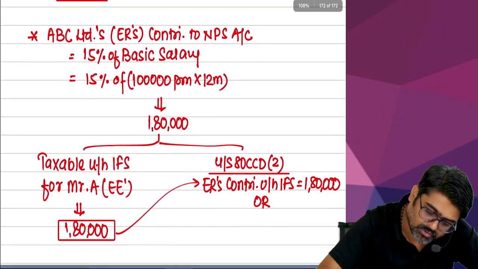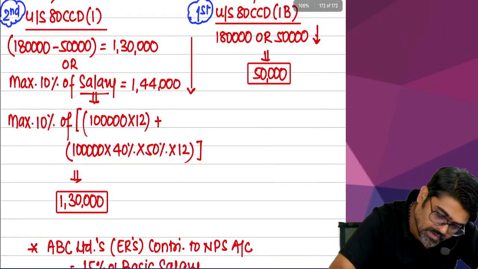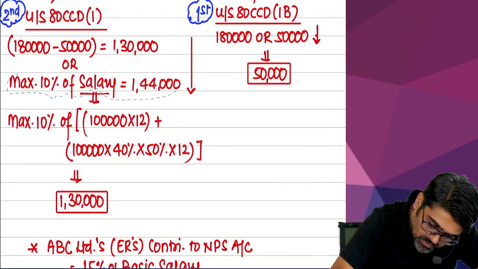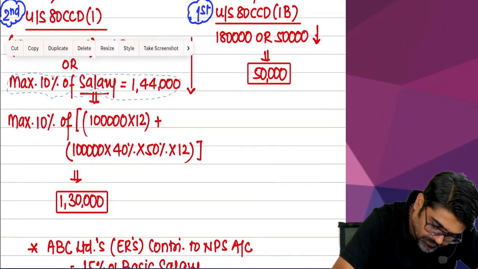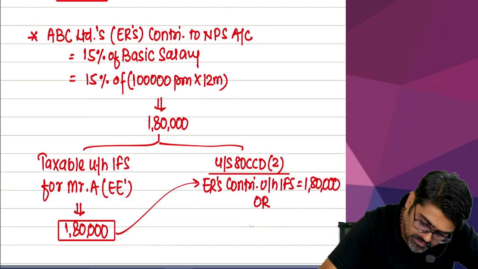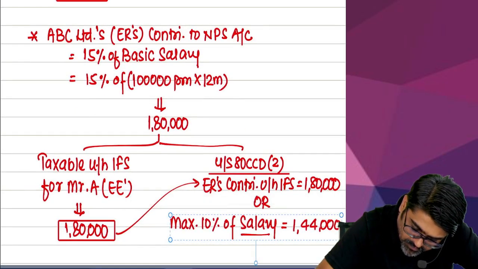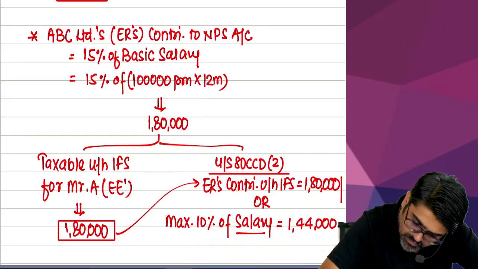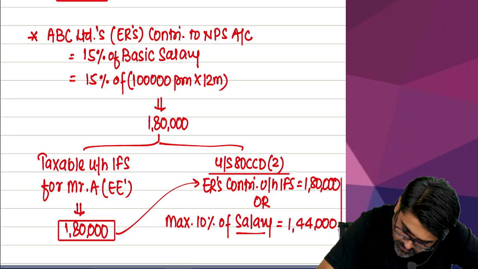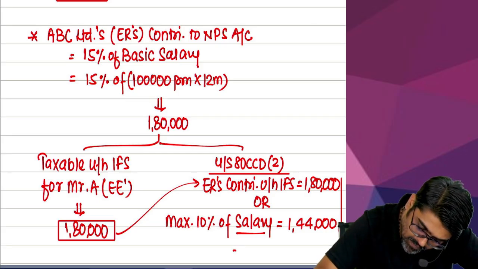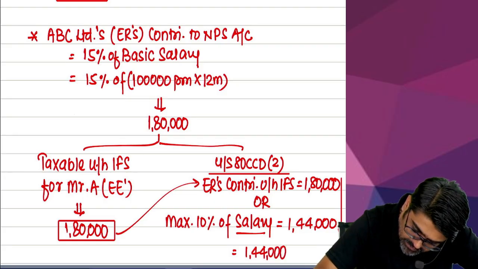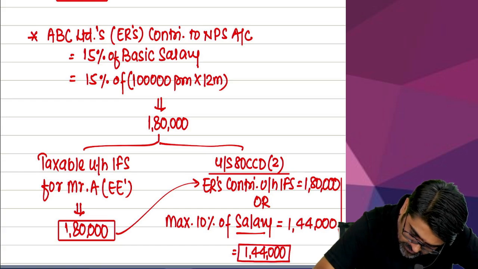Yes or no? So 10% of salary. That will be the same only, no? 1,44,000. Done, sir. So this will be 1,44,000. Whichever is higher, no? Or lower? Lower. How much is lower? 1 lakh. This will be the deduction under section 80CCD subsection 2.